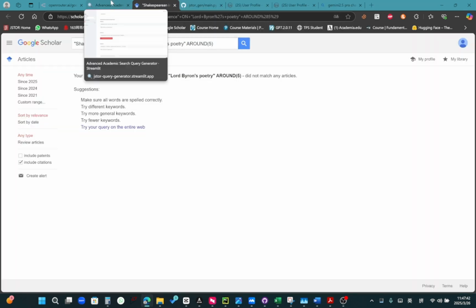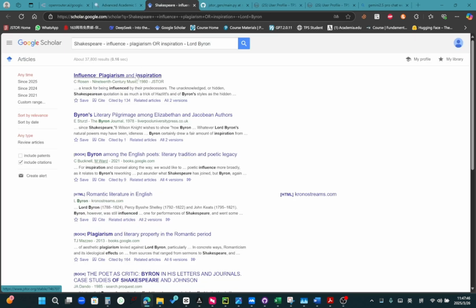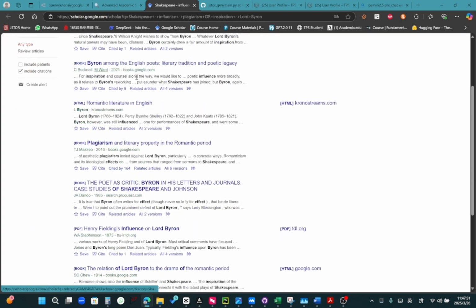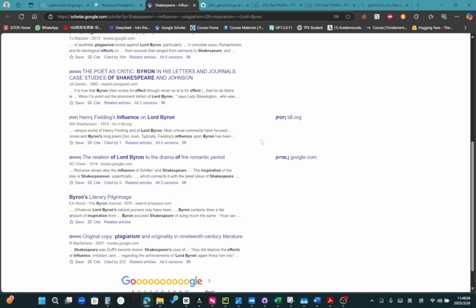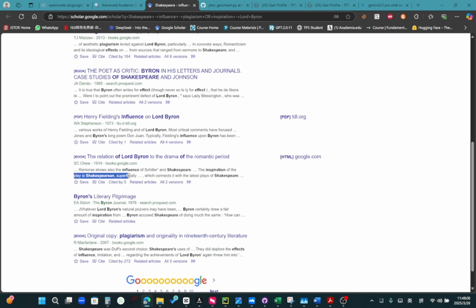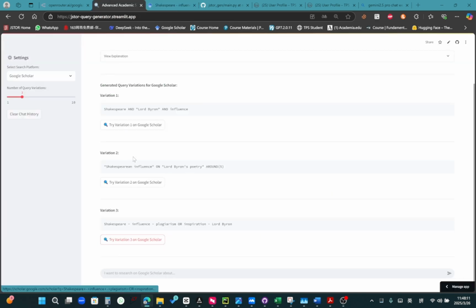Let's try the second one. Just be reminded, this is the first one. Okay, the second one doesn't work. The third one isn't what we're actually looking for, but we have this: The Poet as Critic, Byron's Letters and Journals, Case Studies of Shakespeare and Johnson. Well, that's a source title that involves Byron and Shakespeare. The inspiration of the play is Shakespearean. As you can see, it does resolve the problem somewhat significantly.